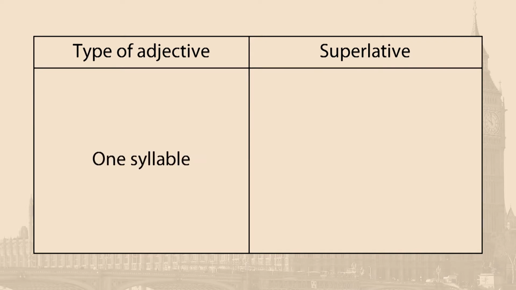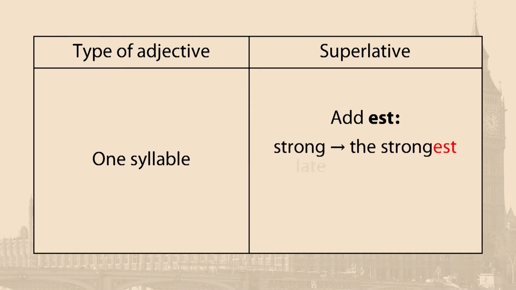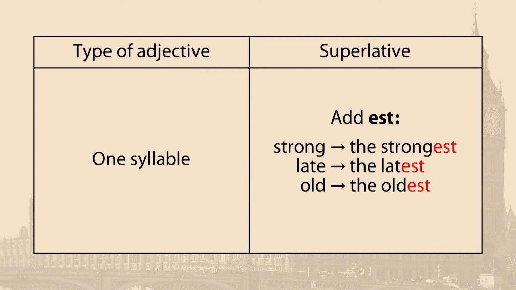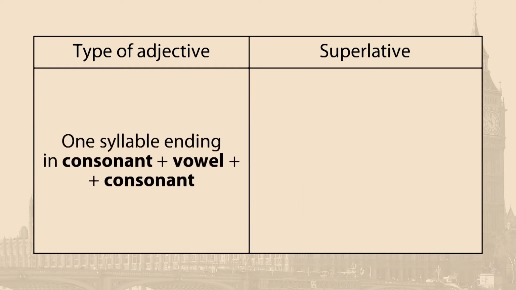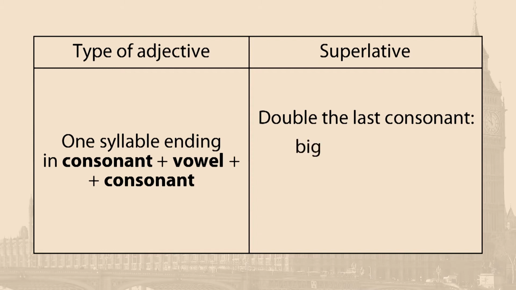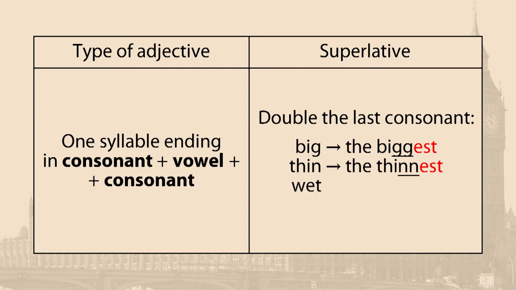With one-syllable adjectives, we add -est. For example, strong, the strongest. Late, the latest. Old, the oldest. Fast, the fastest. With one-syllable adjectives ending in consonant, vowel, consonant, we double the last consonant. For example, big, the biggest. Thin, the thinnest. Wet, the wettest. Mad, the maddest.